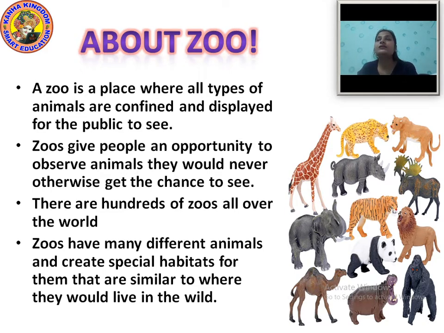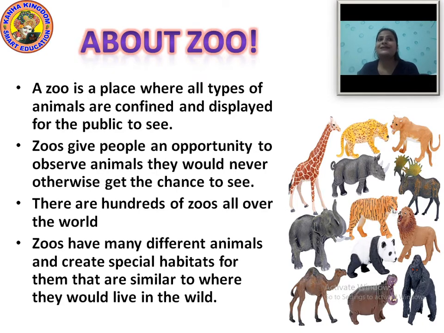Why do they keep animals in the zoo? Which type of animals do they keep in the zoo? They keep wild animals, okay. They keep wild animals in the zoo, so people go to the zoo to see those animals, okay. So they display the animals to the public, okay. The public will see the animals, so that's why they display the animals, okay.